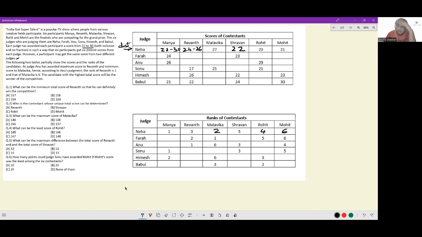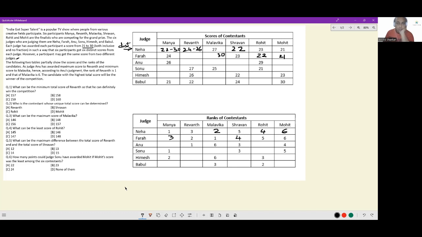In the same vein, look at the ranks that are missing for Farha. The ranks that are missing for Farha are rank 3 and 4. So, of course, Manya would have gotten rank 3 and Shravan would have gotten rank 4 because the scores are that way. Additionally, see the absolutely wonderful thing. The fact that Shravan has 23 here and has rank 4, the 3rd lowest score and the 3rd lowest rank, means rank 5 can only be 22, rank 6 can only be 21, and rank 4 is already 23 for Farha.